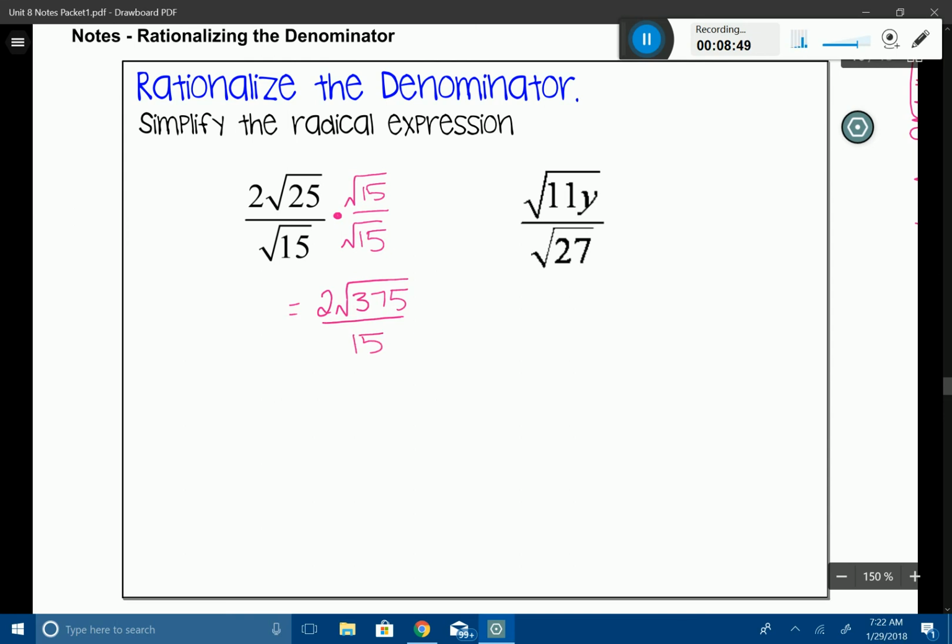Okay, so now that I have everything broken down here, I'm going to take my numerator and bump it over to the side. Now, there's two options you can do here. You could take the 2 with you, or you can deal with him whenever you get back after you've simplified him. Personally, I like to take him over with it, just so I don't forget that he is still there. So I'm going to take him over, put a multiplication sign, and simplify him just like I know how.